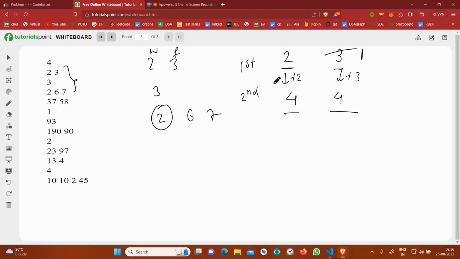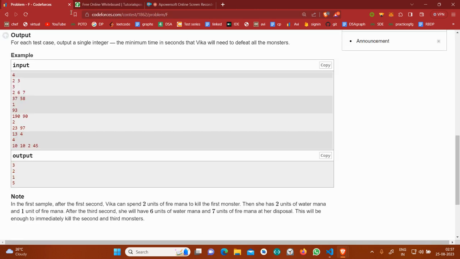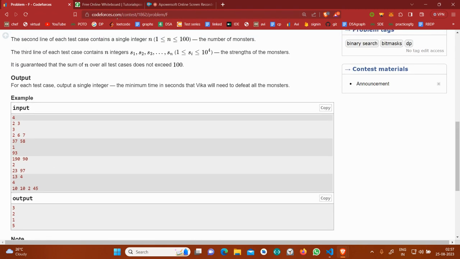Now you can see that neither the water nor the fire mana is sufficient to defeat this monster having strength 6, so she will have to wait for another second. Now it again becomes plus 2 and plus 3, so it becomes 6 and 7. She can use 6 and 7 to defeat the monster. So in 3 seconds, she will be able to defeat all the monsters.